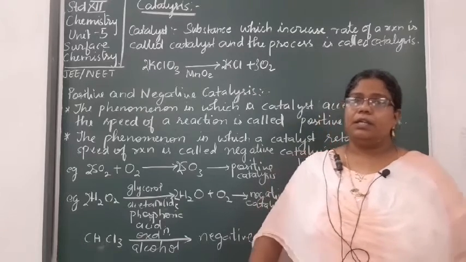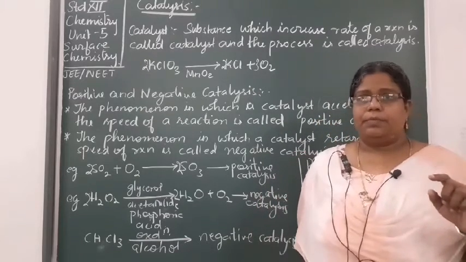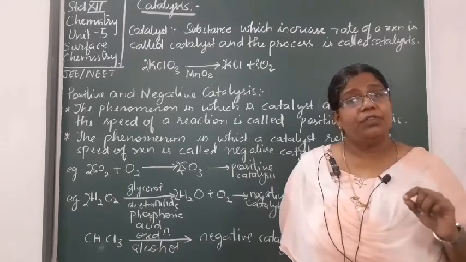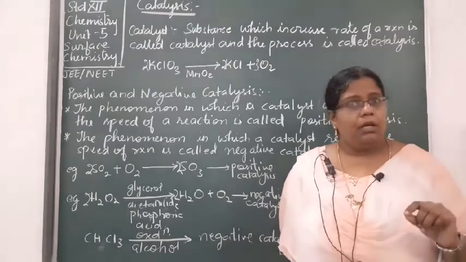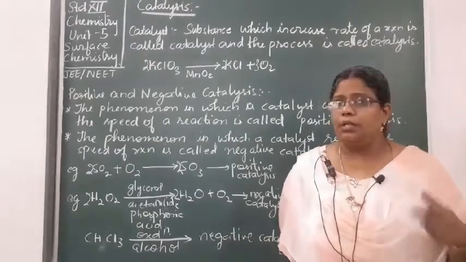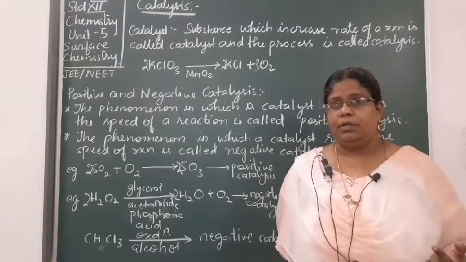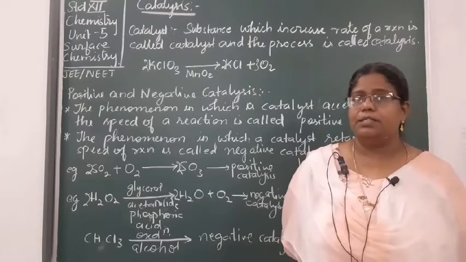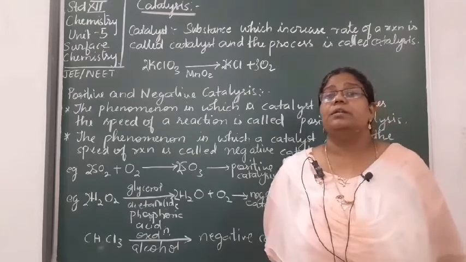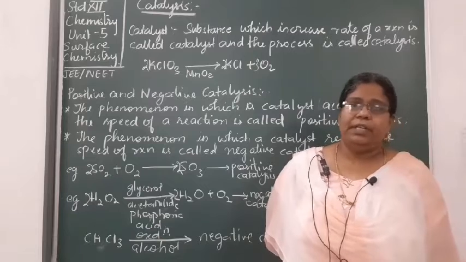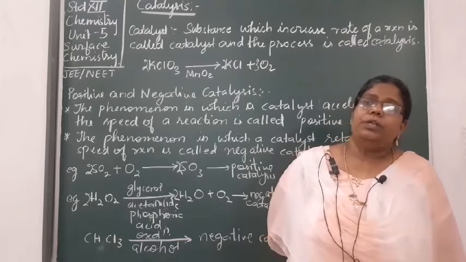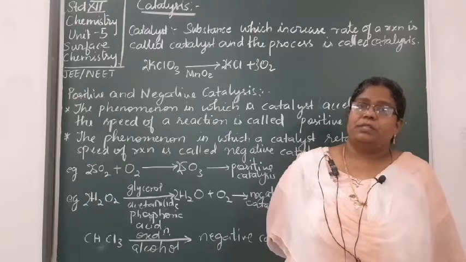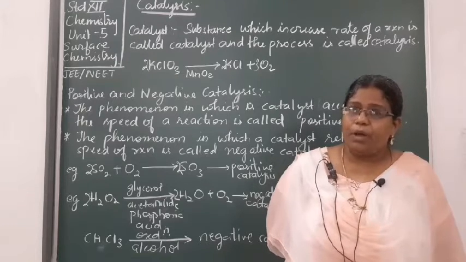So what is a catalyst? Any substance, any metal which increases the rate of the chemical reaction, which does not undergo any change at the end of the reaction, it is obtained as it is, then that substance is called a catalyst. ठीक है, a very good example of a catalyst is in the Haber's process, that is the preparation of ammonia.